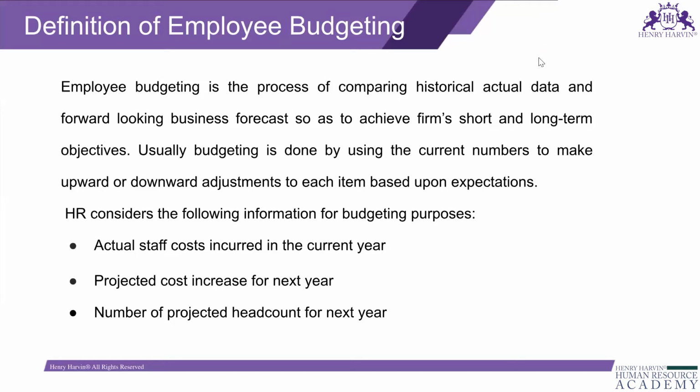Cost incurred for staff members means the compensation cost: what is the cost involved in compensation and benefits, what you are spending as salaries and other benefits to your employees? With the historical data, you can forecast this cost for the future. That is employee budgeting.